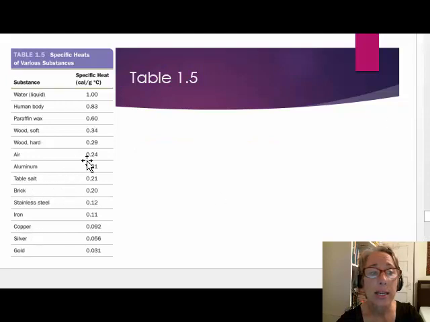Air has a specific heat capacity of 0.24 calories per gram per degree Celsius, while metals have much lower specific heat capacities. Metals are useful in cookware because of their ability to change temperature with small amounts of heat. Copper, for example, has a small specific heat capacity of 0.092 calories per gram per degree Celsius.